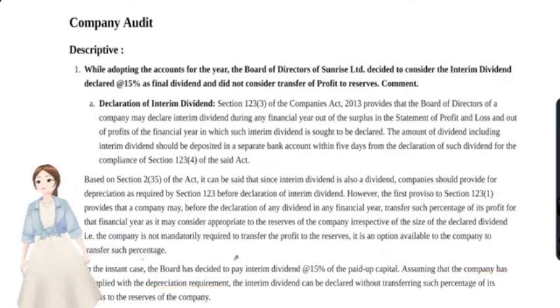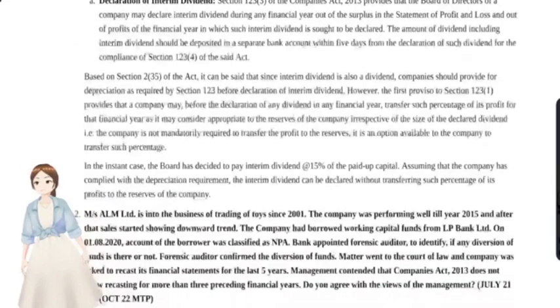As they have not given us any facts or any amounts with regards to depreciation, whether the management had provided depreciation or not, we are assuming that depreciation has been 100% duly provided, and interim dividend can be declared even without transferring such percentage of profits to the reserves. It's just an option, it's not compulsory. Okay.